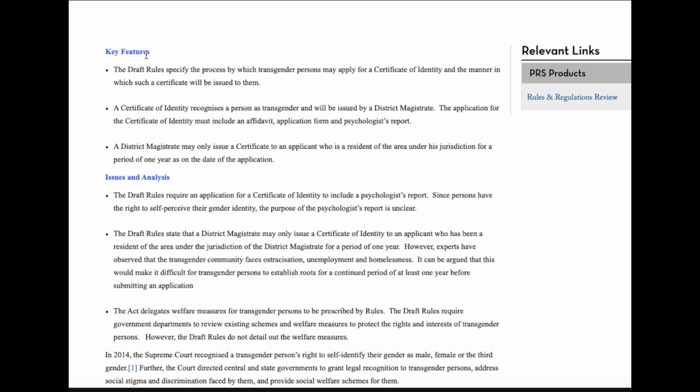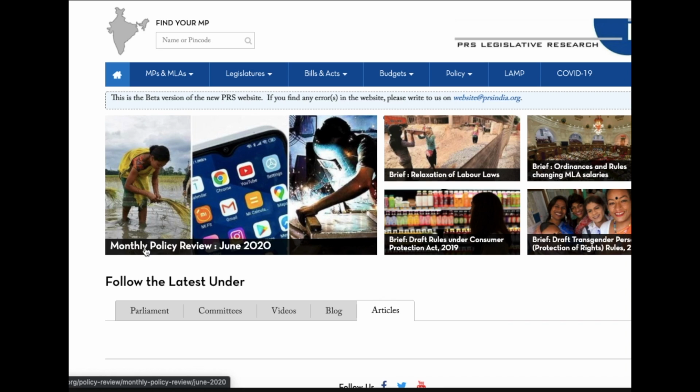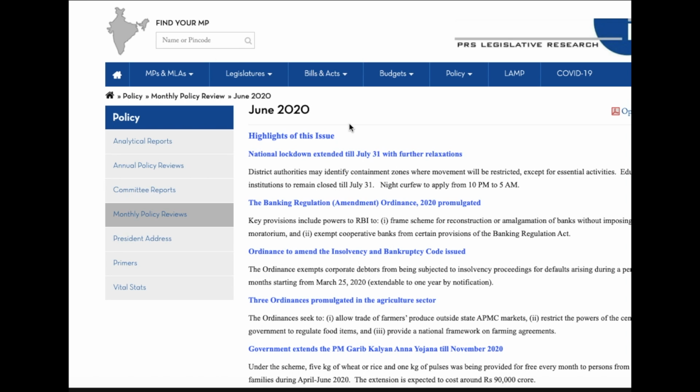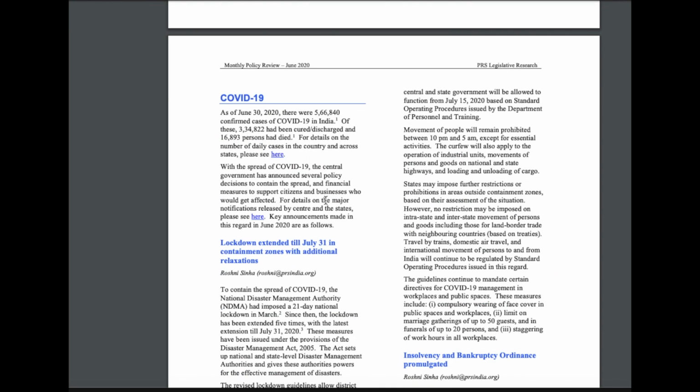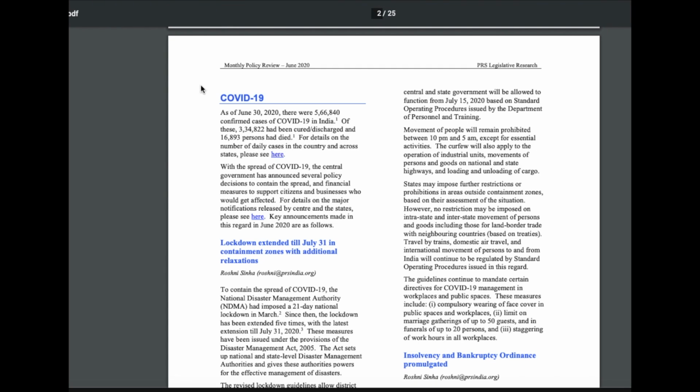Now moving to the second part, it provides a monthly policy review. For example, this is the monthly policy review of June 2020. If you open the PDF of this file, the content given is in short. So the content cannot be utilized directly for the examination, as you have to add background and extra information to this, but this booklet can be utilized for the current affairs headings.